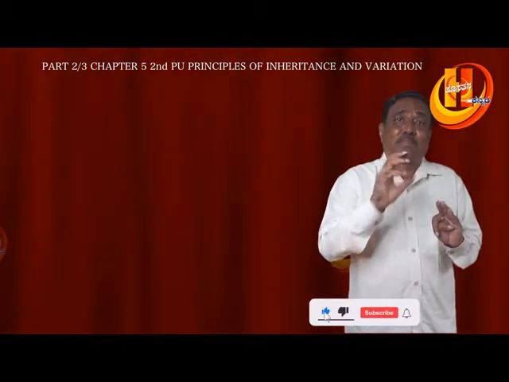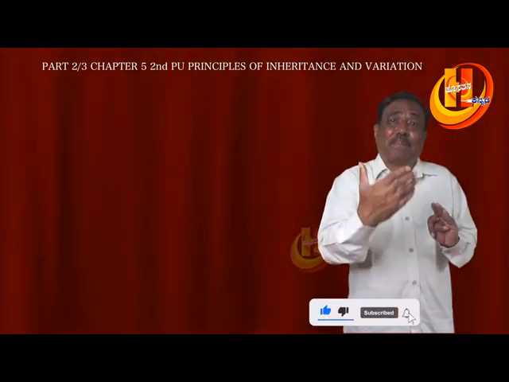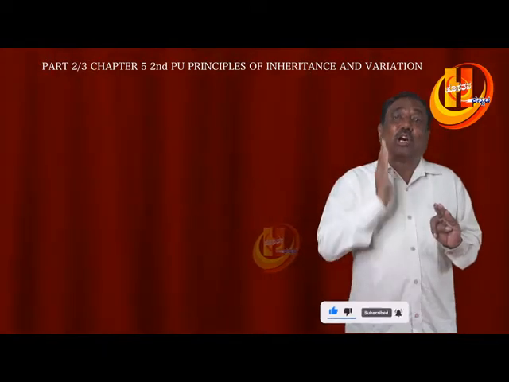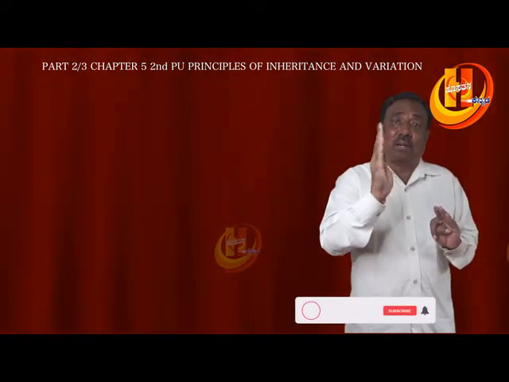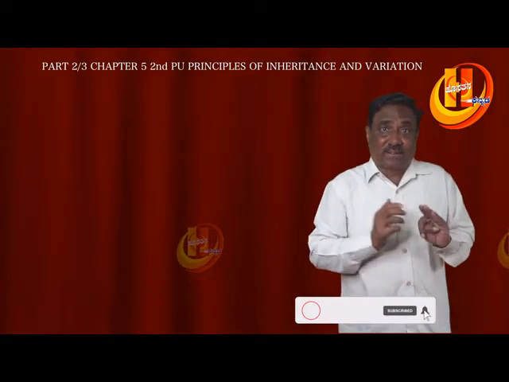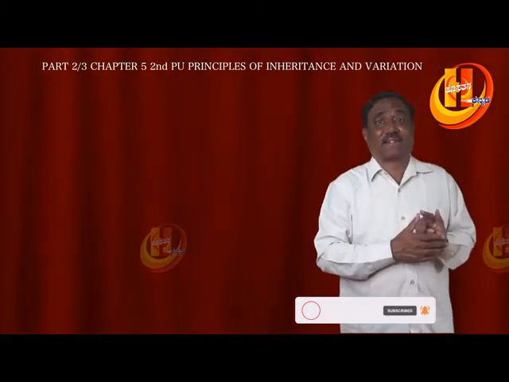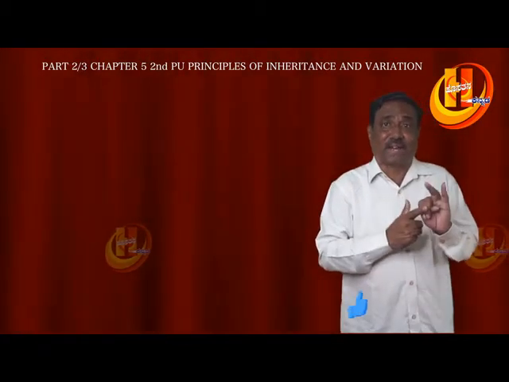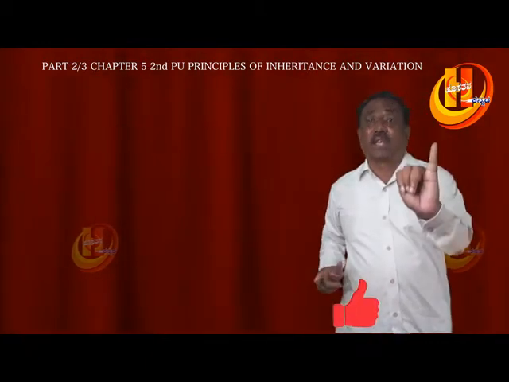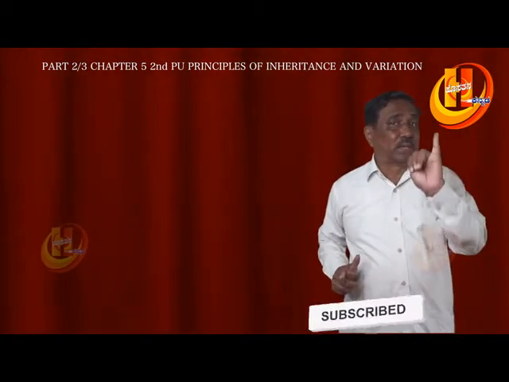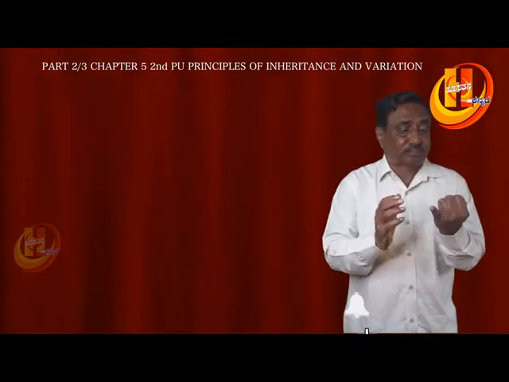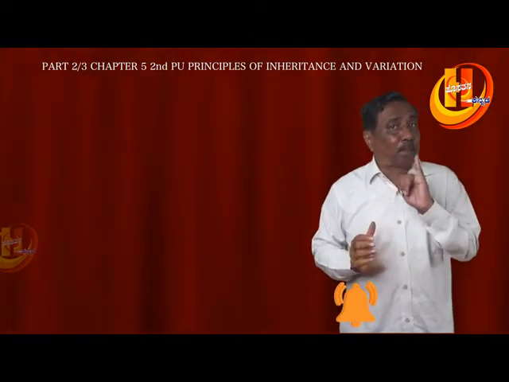And Mendel described genes as unique stable factors, which was not correct, and he was not aware of the chemical composition of the genes. These are the 4 points.